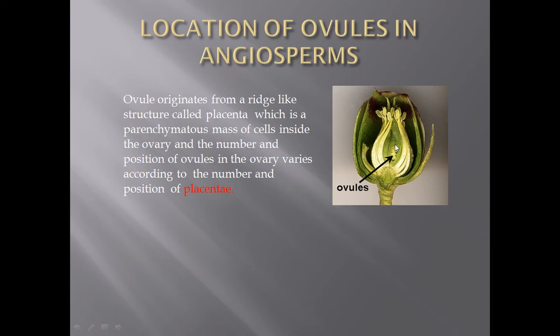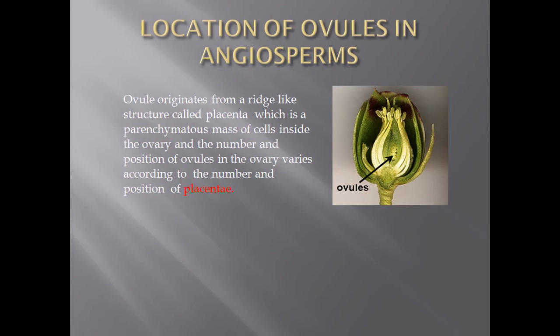These ovules originate from a ridge-like structure that is called placenta. This placenta is a mass of parenchymatous cells, and after division it produces the ovules.